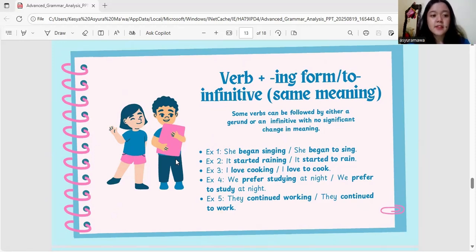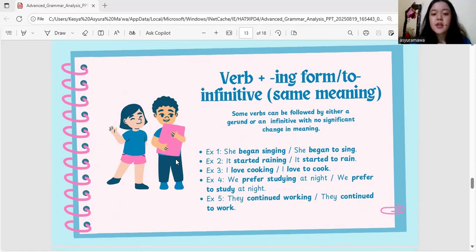The explanation is the verb "began" can be followed by -ing or to infinitive without changing the meaning. Example 2. It started raining. For the -ing form, raining. For the to infinitive, it started to rain. The explanation for this sentence is the verb "started" can be followed by both forms and the meaning remains the same.